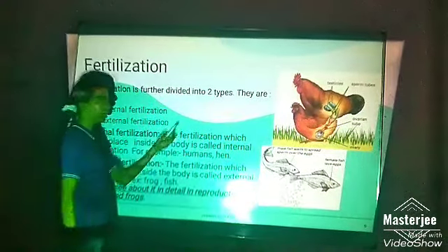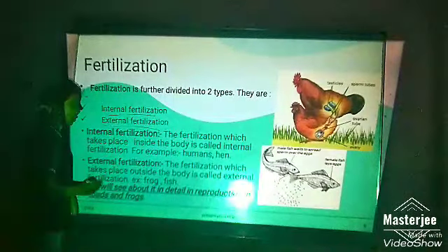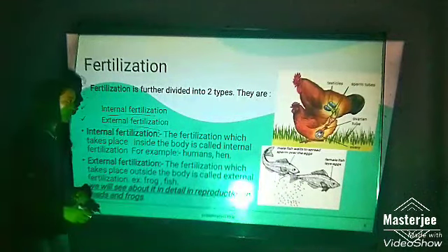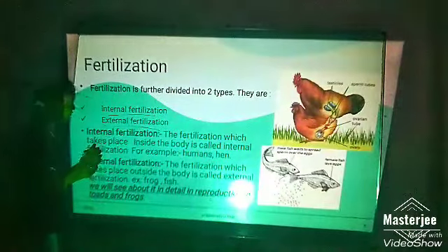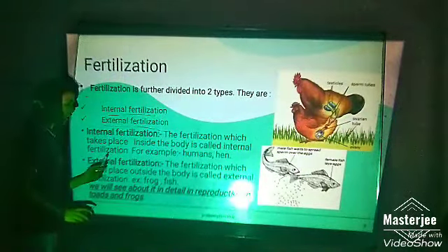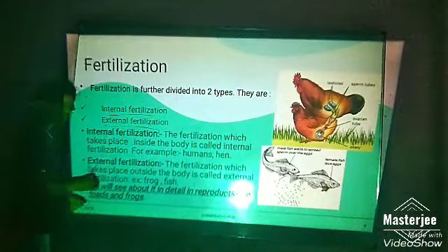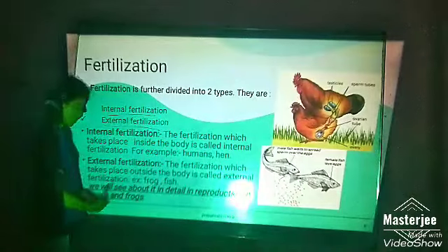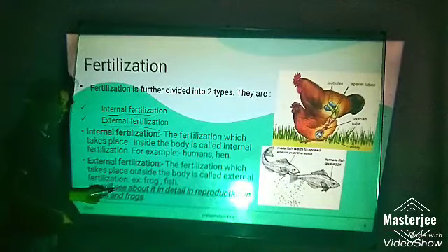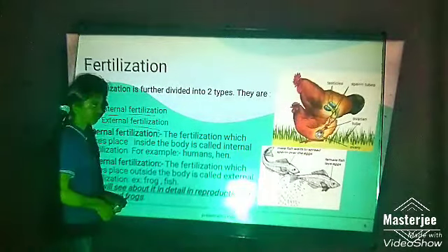Fertilization is further divided into two types. They are internal fertilization and external fertilization. The fertilization which takes place inside the body is called internal fertilization. As the name itself says, the fertilization which takes place outside the body is called external fertilization. We will see about it in detail in reproduction in toads and frogs.